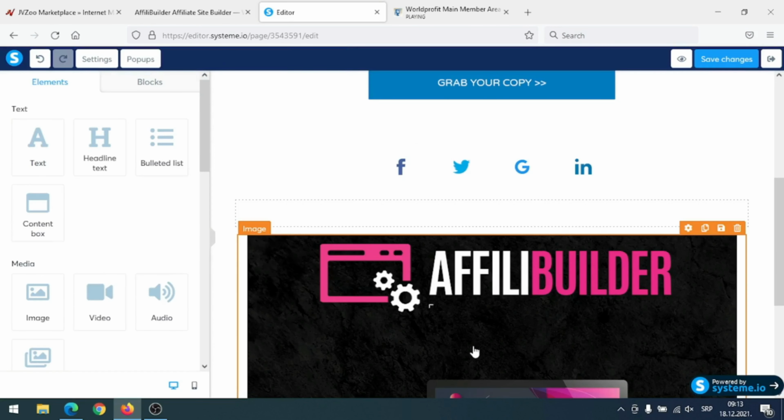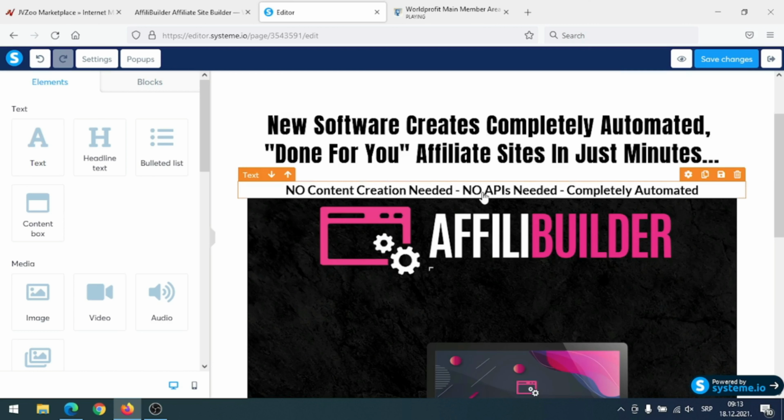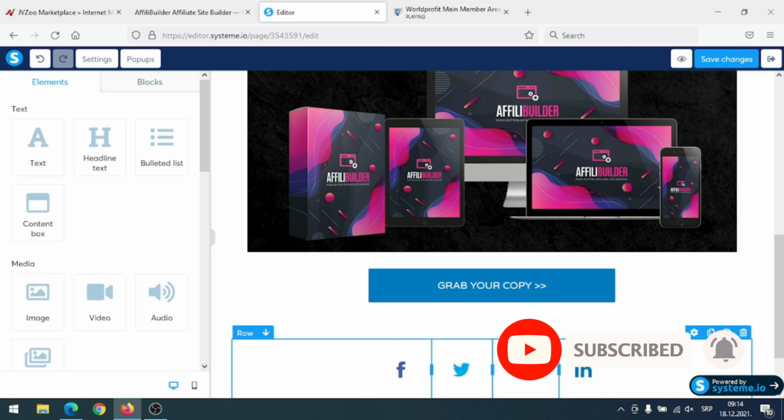Okay, here, as you can see, new software creates completely automated, done for you affiliate sites in just minutes. No content creation needed, no APIs needed, completely automated. And then here I have a screenshot of their sales page and then click here and then I have a button, grab your copy. I left here social proof, doesn't really need that, but I left it, okay?